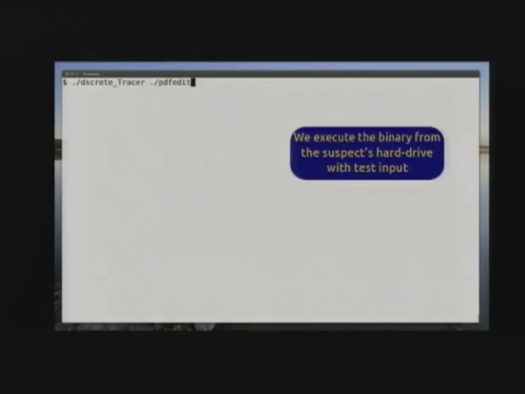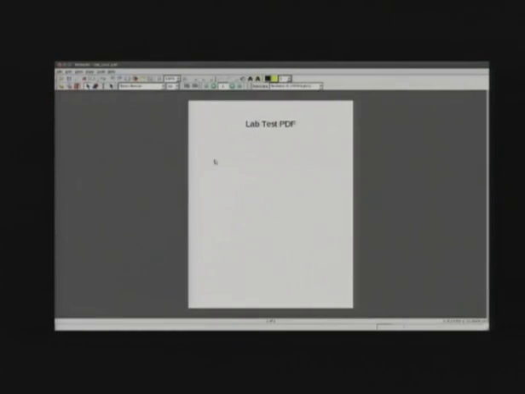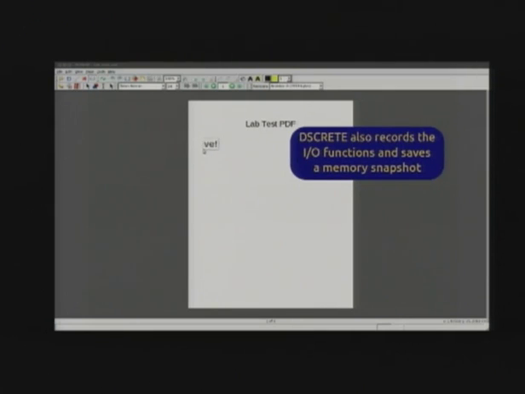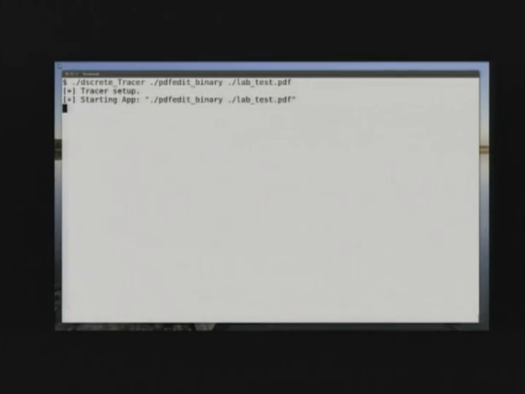So first, like in step 1, we're going to execute that binary that we've taken from the suspect's computer, and we're just going to give it some simple lab test PDF. The investigator is going to make a simple modification and save the file. In the background, Discrete will be tracing the execution and recording those I/O functions and saving the memory snapshots to be used in step 2.